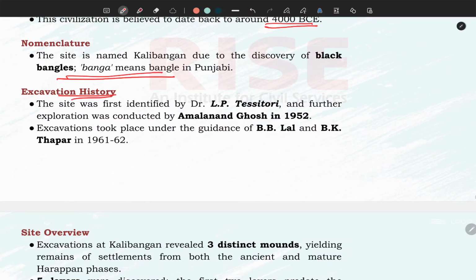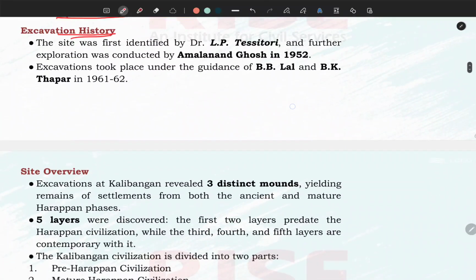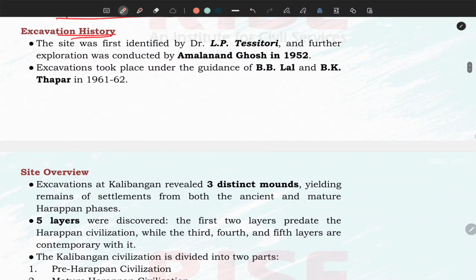Now, excavation history is very important. Many times RPSC asked about the excavation of Kalibanga, because Kalibanga is one of the important IVC sites and which is fortunately located in Rajasthan. So, in terms of history of Rajasthan, in terms of history of India, Kalibanga is immensely important. There was one important Indologist whose name was L.P. Tessitori, he was the first person who opined about an ancient civilization around some riverbeds of the Ghaggar river when he was visiting Bikaner, the then state of Bikaner. One mound he saw and he opined there must be some civilization which is buried beneath this mound.